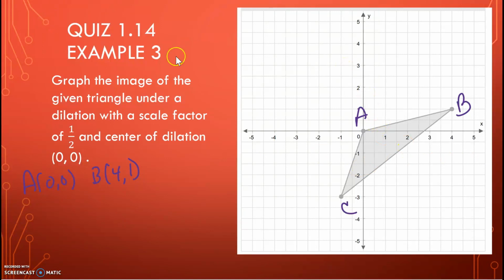Hang on. Yeah, (4, 1). Just making sure. And C is at (-1, -3).